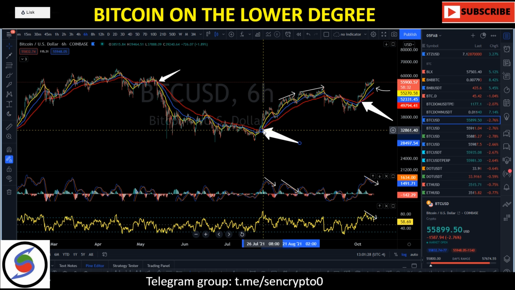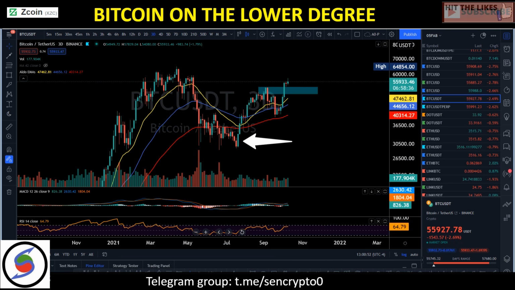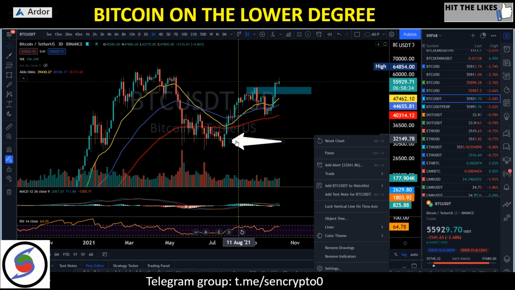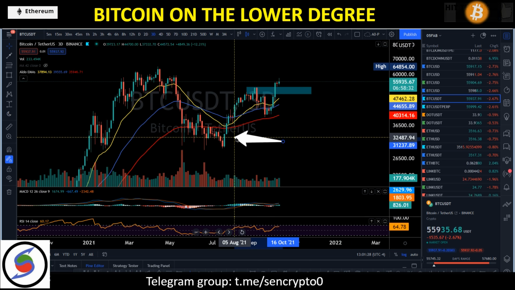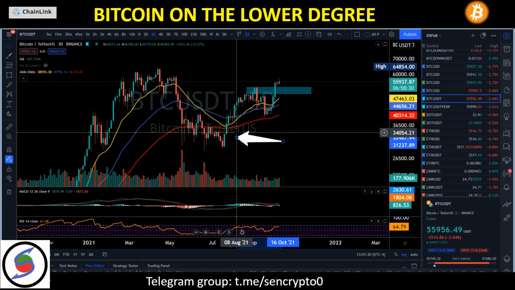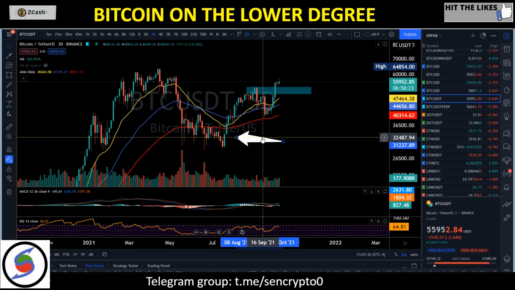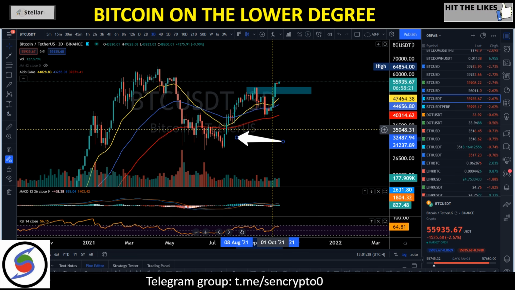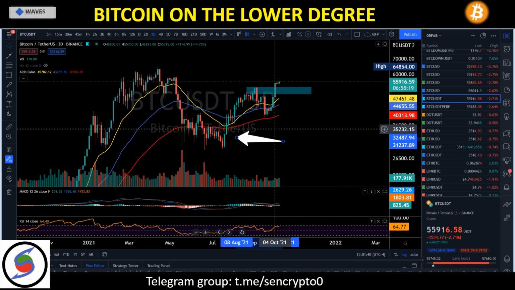And what we said back then on a 3D basis was, guys, it is a 3D reversal. You guys know I like the 3D time frame, the 2D time frame, the 6-hour time frame, the 7-day cycle, the 21-day cycle, and the monthly cycle. So most of the time, a reversal starts off on the 6-hour time frame. If you can spot it on the 6-hour time frame, you can fast forward and look for your 2D reversal or your 3D reversal.